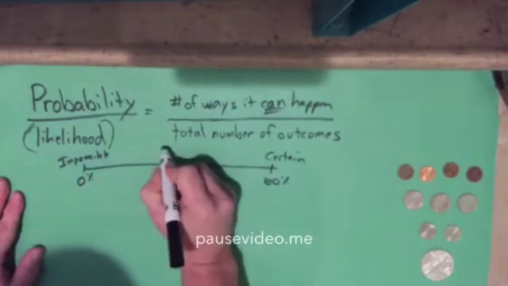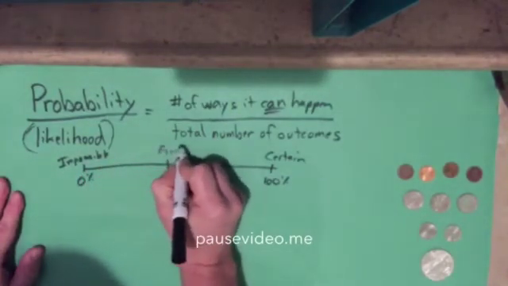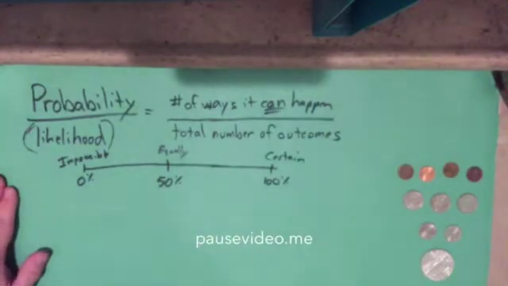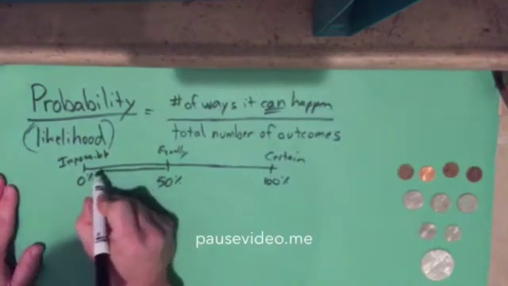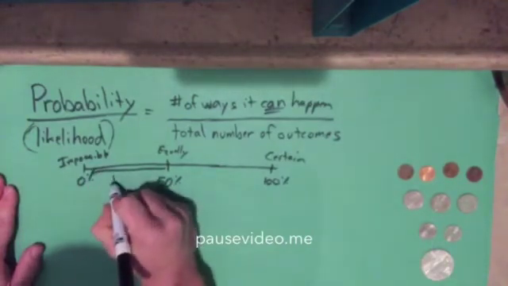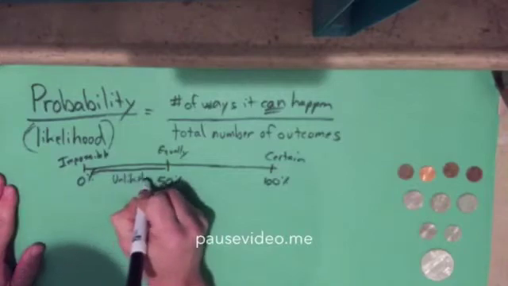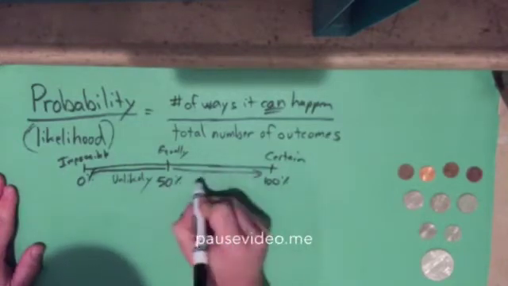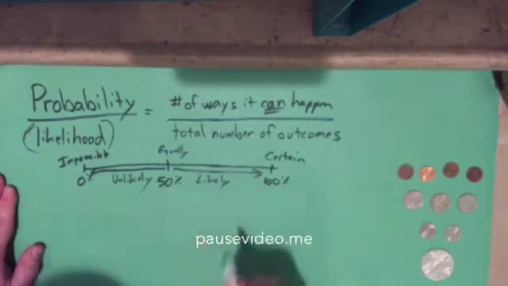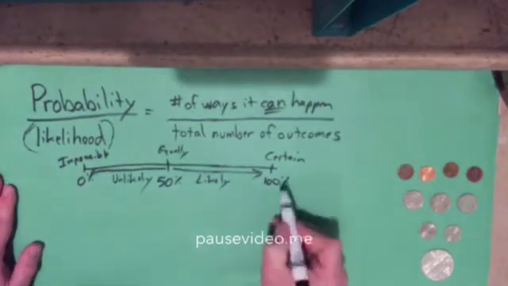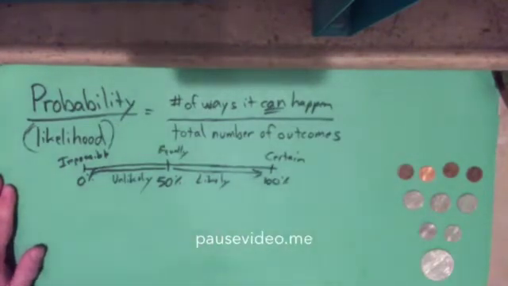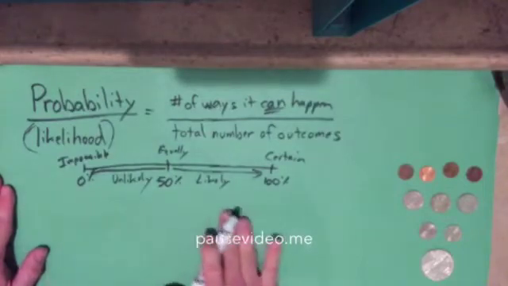Right in the middle is 50%, and that means it's equally likely, and that's why they do things like flip a coin to figure out who gets the ball at the beginning of a football game. Now, anything lower than 50 down to 0 is what we call unlikely. And anything over here is likely. So it can have a 50% chance, it can have less than 50, which makes it unlikely, it can have more than 50, which is likely, or it can go all the way up to certain at 100% or impossible at 0%. And this is a decision maker when I think about things.